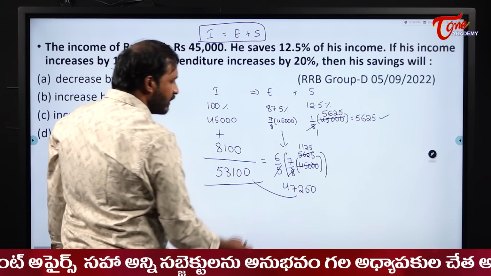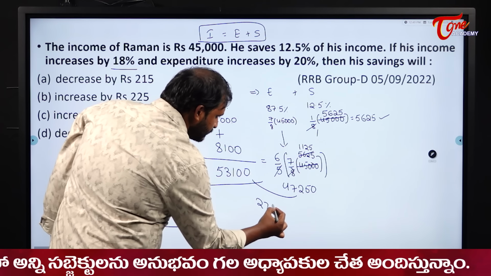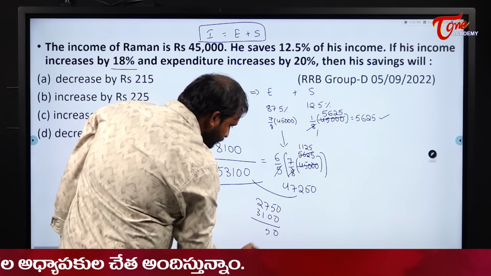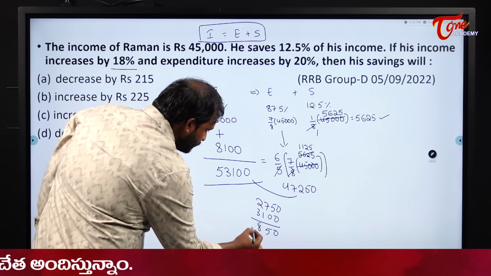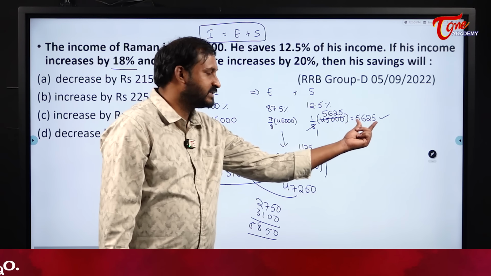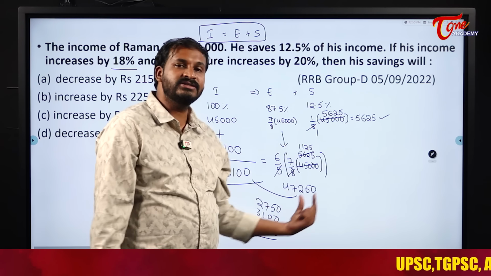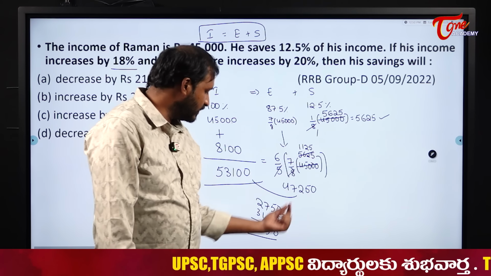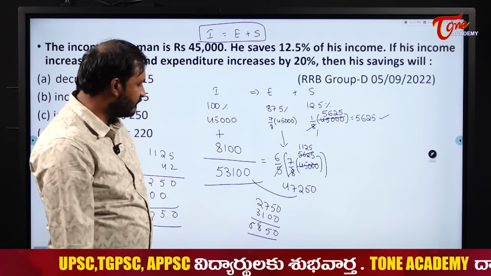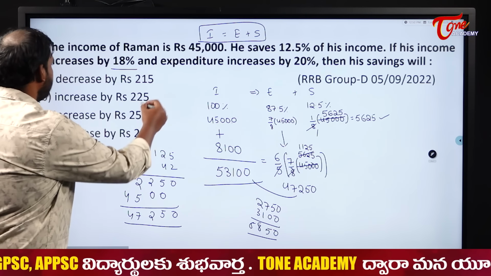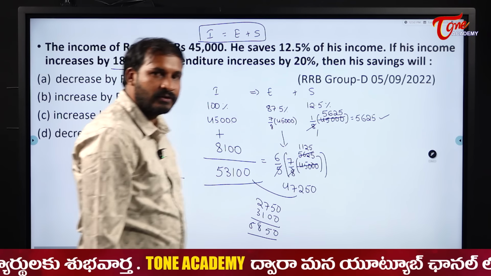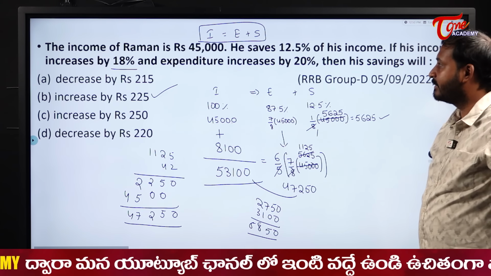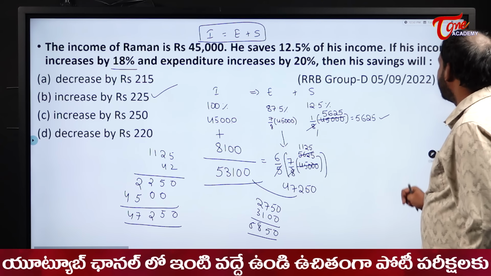Now please see here. Here what will you get? 2,750, right? Difference. And here 3,100. So overall his savings here will become what? 5,850. But what is his savings initially? 5,625. Whether it is increased or decreased? Yes, it is increased. By how much? 225. So this is purely based on how quickly you calculate the things. So his savings increases by 225 rupees.